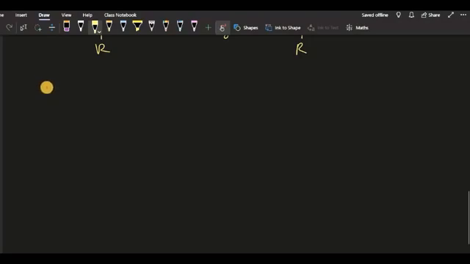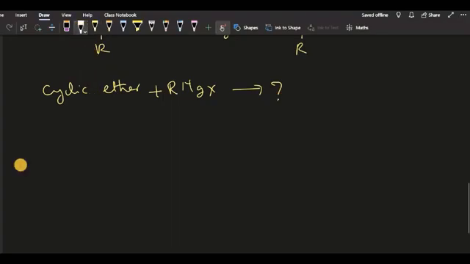Let us see how cyclic ethers work with Grignard reagent. If you take a cyclic ether plus Grignard reagent RMgX, what will happen? Is there any chance of alcohol formation or not? We'll check it. Let us start with the Grignard reagent, RMgX, and a cyclic ether.